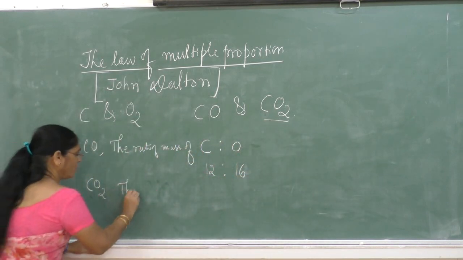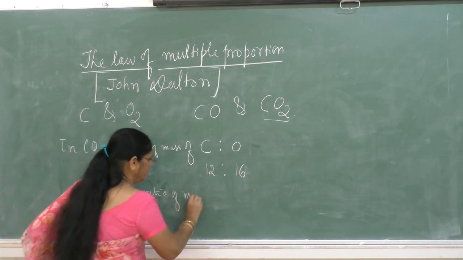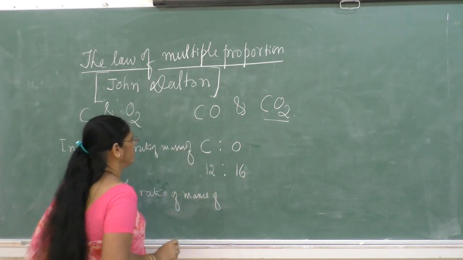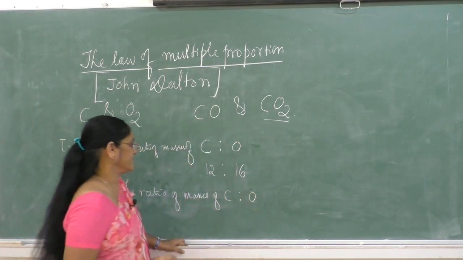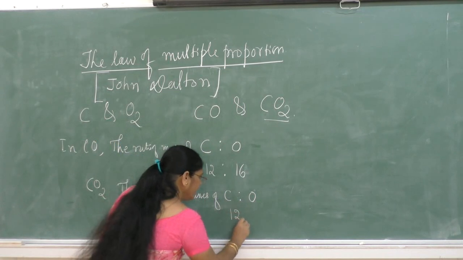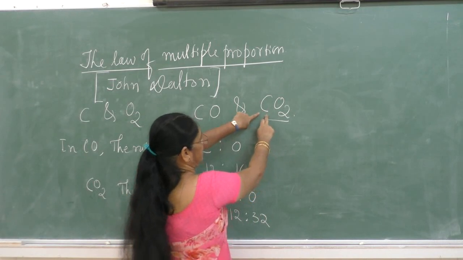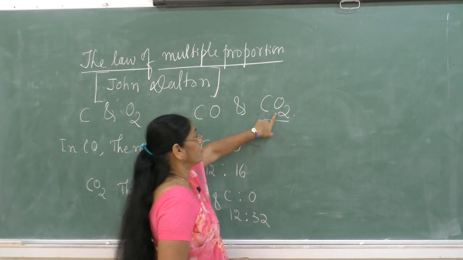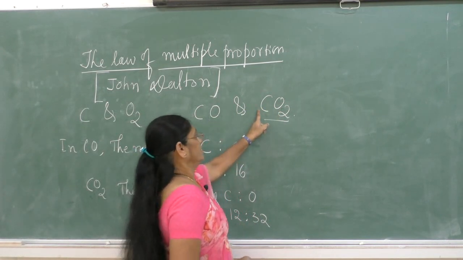The ratio of masses of carbon and oxygen is 12:32.